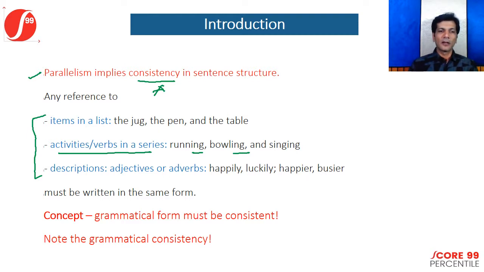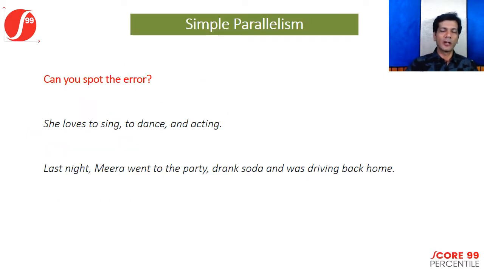Remember that you have to look at the grammatical consistency in all these examples. Like I mentioned, these are all in a present continuous form or ing form. If you look at items in the list, all these have the preceding the actual noun. So these are again consistent in structure. At the very fundamental level, this is what parallelism means. But this is not how simple your exam would really look, or give you questions.